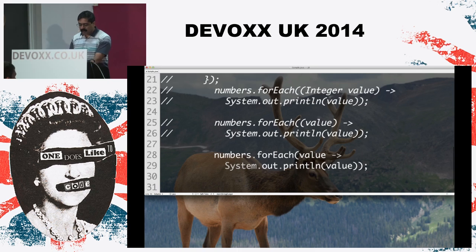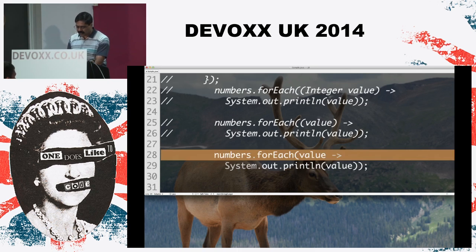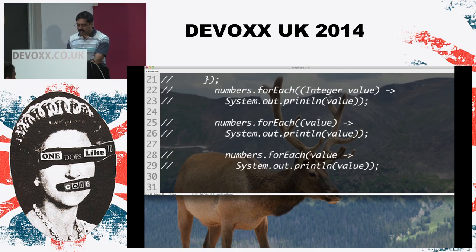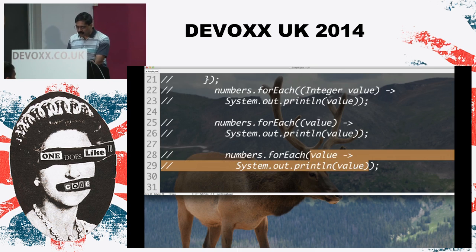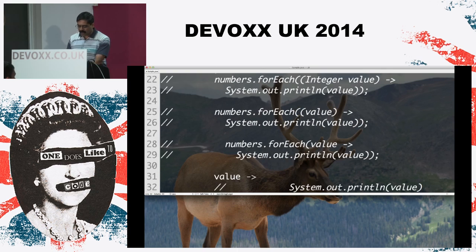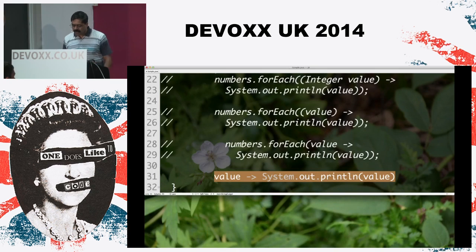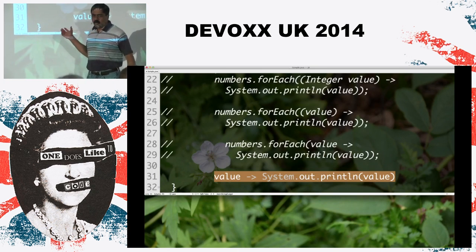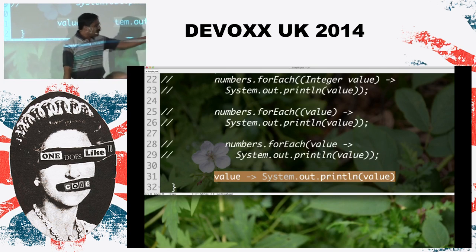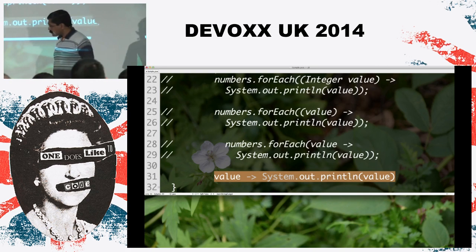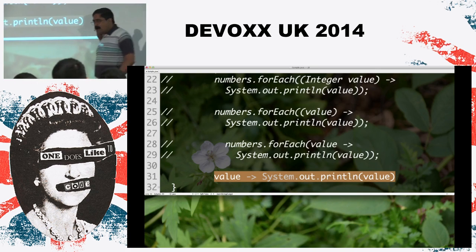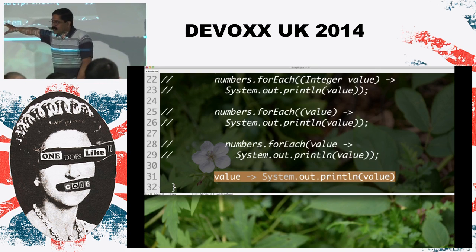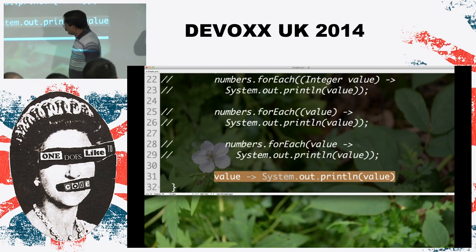But this brings us to another problem on our hands. If you look at what's happening in this Lambda expression, let me just grab this Lambda expression alone and put it in front of you so you can see what it is doing. This Lambda expression receives a parameter and simply turns around with absolutely nothing being done to it, passes it as an argument to the print line method. So there is absolutely nothing intelligent being done in this code except a simple pass-through. So this reminds me of something.